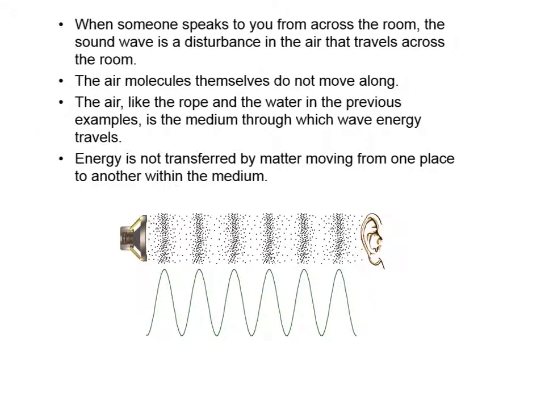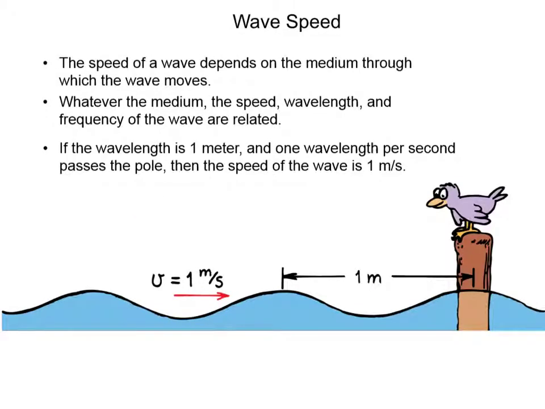Now, just like water waves, when somebody speaks to you from across the room, a sound wave is a disturbance of the air that travels across the room. The air molecules themselves do not move along. It's the energy that moves through that air. The air, like the rope and the water in the previous examples, is the medium through which wave energy travels. Energy is not transferred by matter moving from one place to another within the medium. So the speed of a wave depends on the medium through which that wave moves.